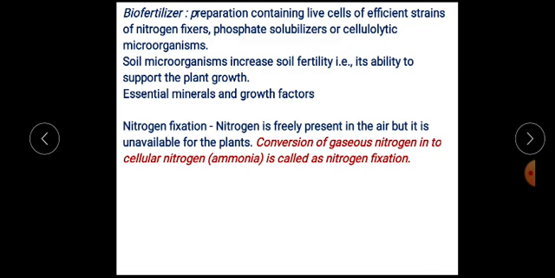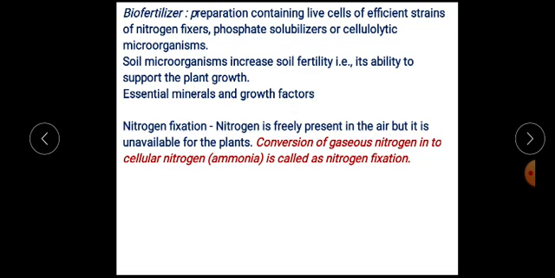So the first essential element is nitrogen. Nitrogen is freely available in air, but plants cannot utilize that atmospheric nitrogen. So aerial nitrogen, that is N2, cannot be utilized by plants. Therefore this nitrogen has to be converted into cellular form. That means this gaseous nitrogen should be converted to cellular nitrogen.